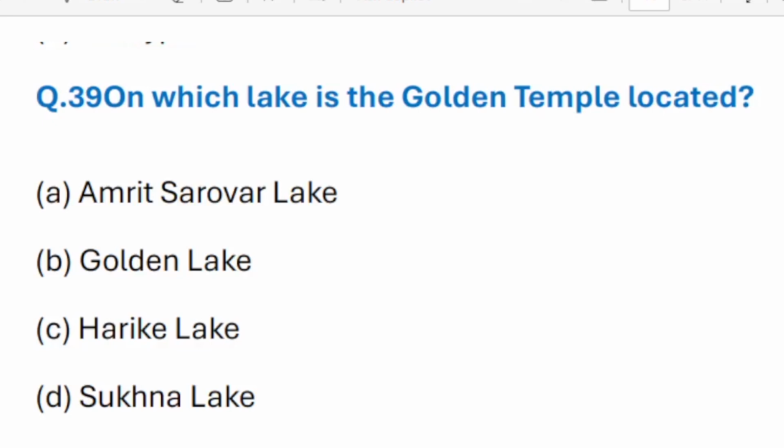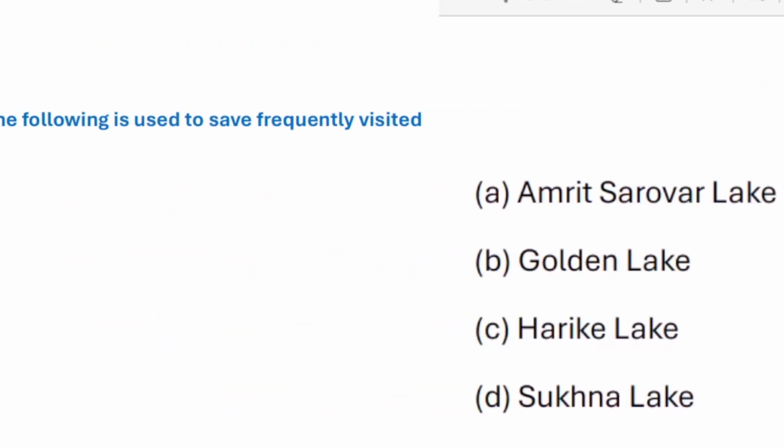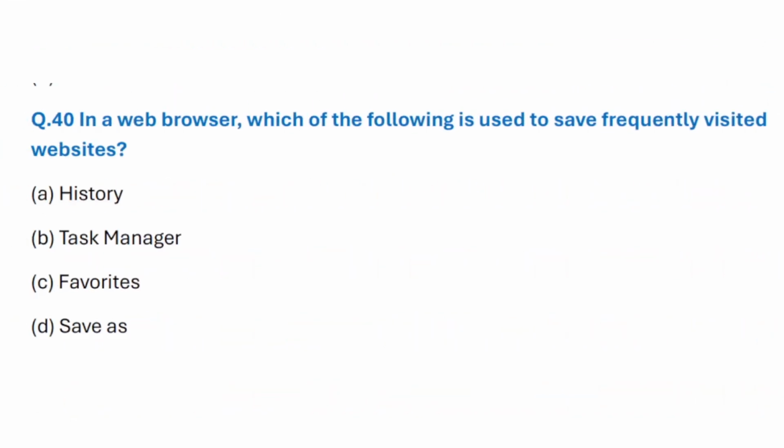On which lake is the Golden Temple located? Correct answer is option A, Amrit Sarovar Lake. In a web browser, which of the following is used to save frequently visited websites? Correct answer is option B, Task Manager.